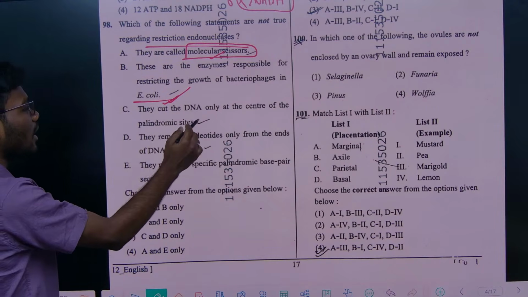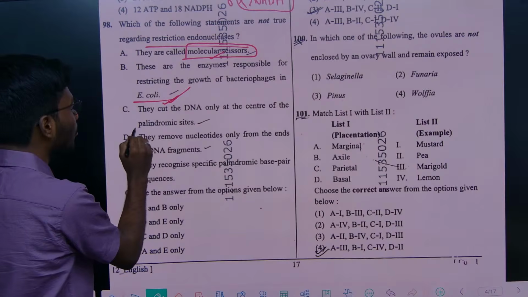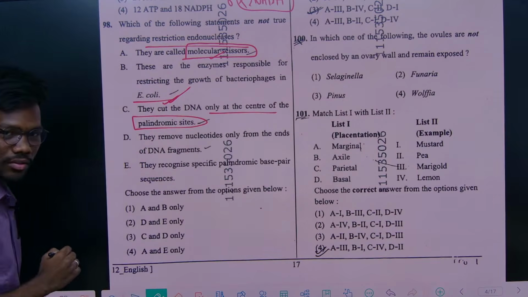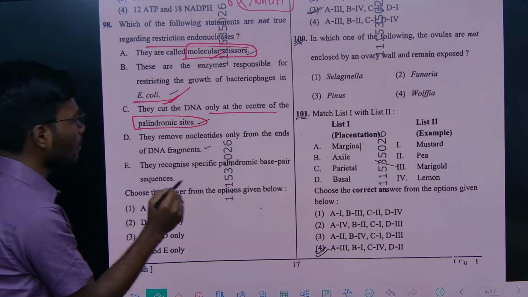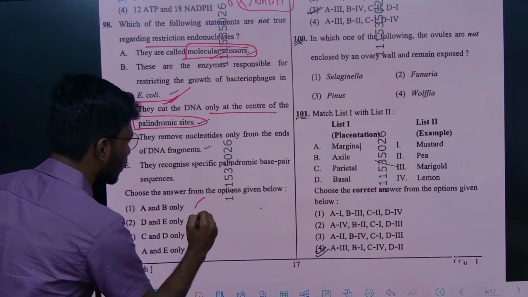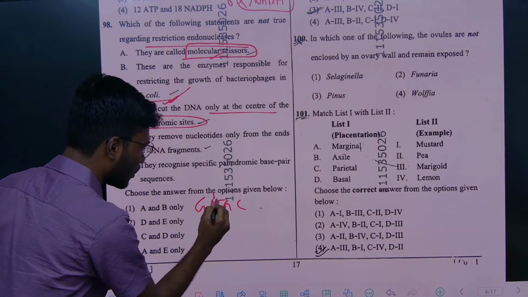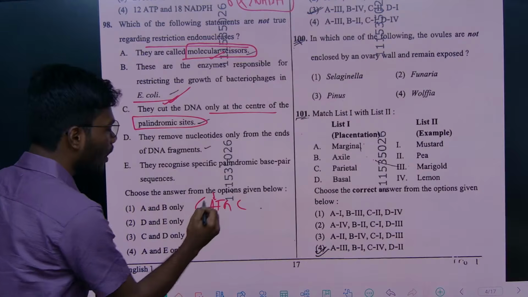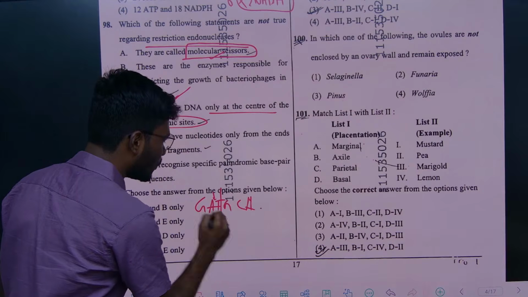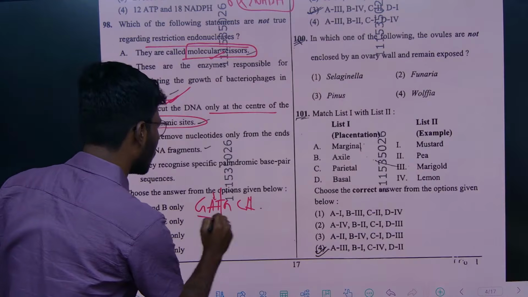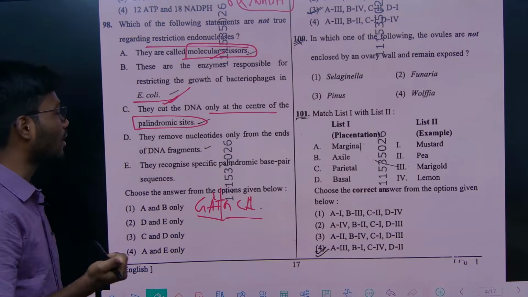And they cut the DNA not at the center of the palindromic sequences, right. For example, let's take one example, GATCG, and here one restriction site will be there, which can cause overhanging ends and that kind of thing.